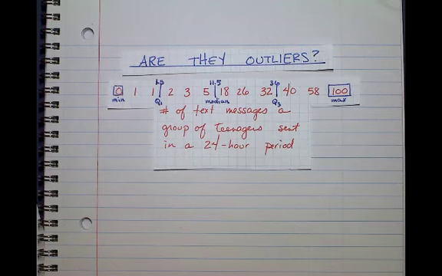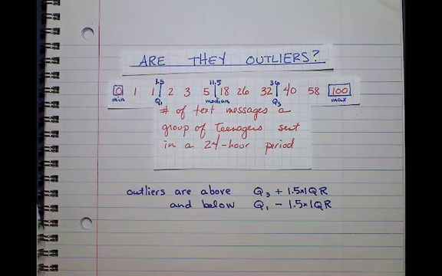In order to find out if it is an outlier, we're first going to need to find the 5-number summary, which is the min, Q1, median, Q3, and maximum. Once we do this, we're going to test the 1.5 times IQR rule, where we add 1.5 times the interquartile range to Q3 and subtract it from Q1 to see if either of the two minimum or maximum values fall above or below it.